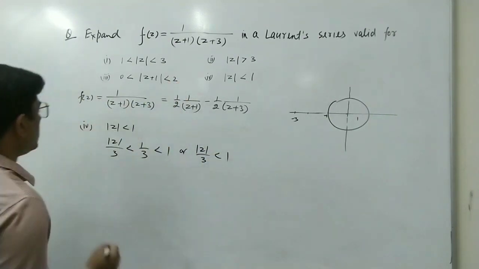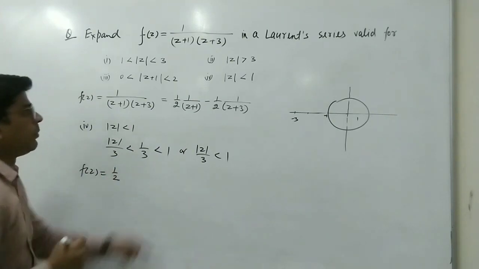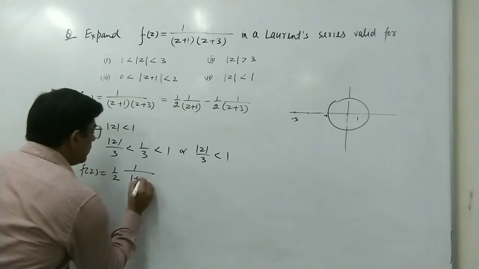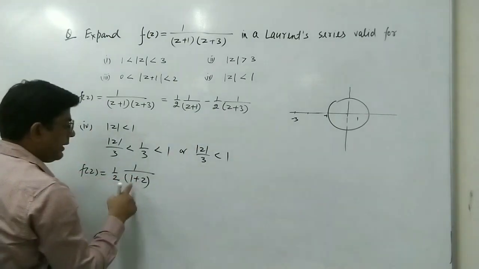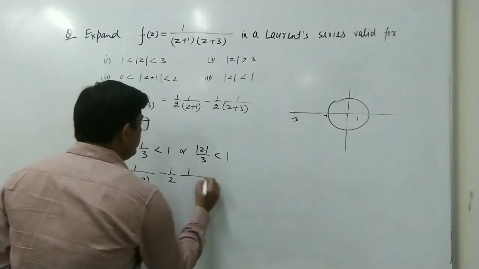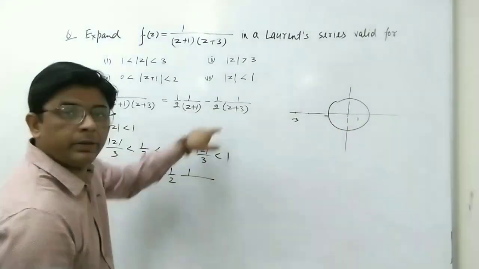Now we write this function f(z) as, the first term is 1 upon 2, and we can write this z plus 1 as 1 plus z, minus 1 upon 2. From here we are taking 3 common, so this will be 1 plus z by 3.